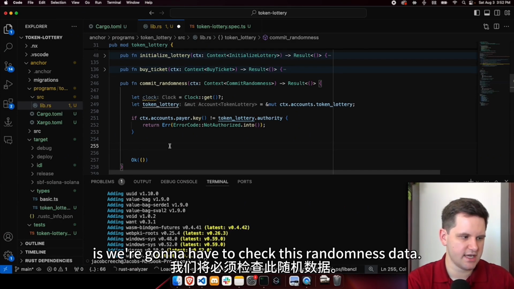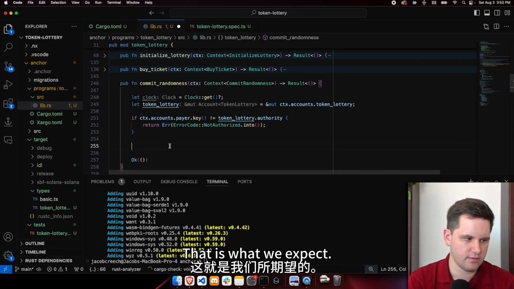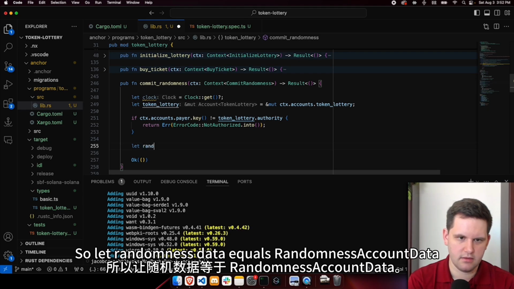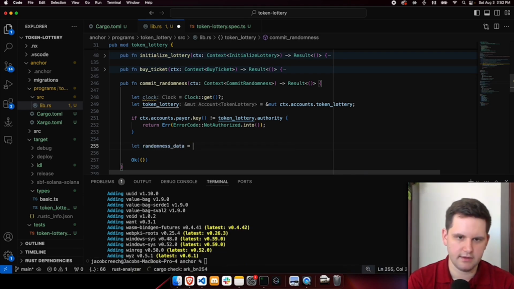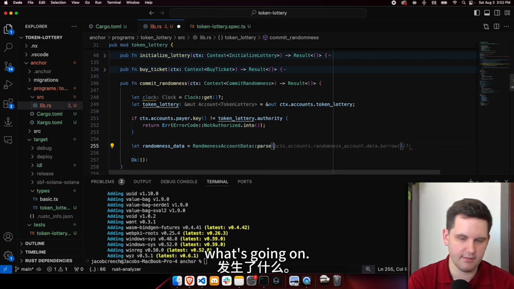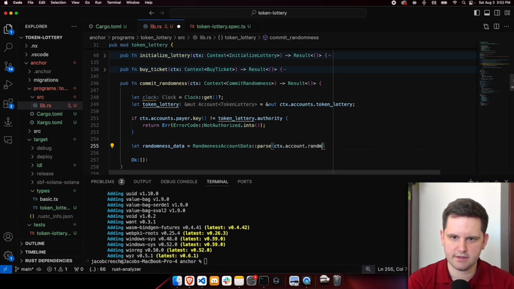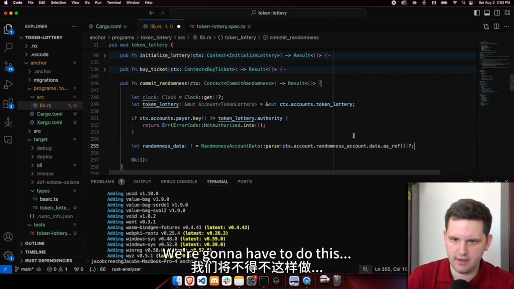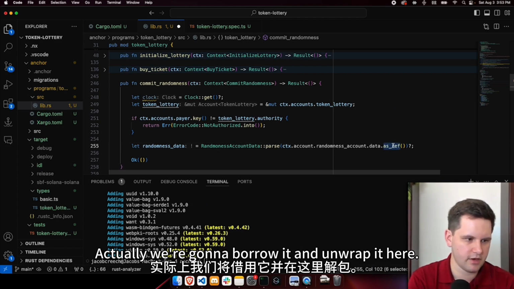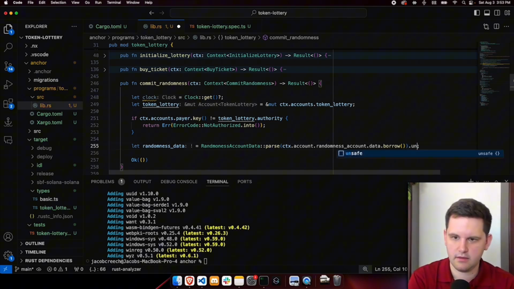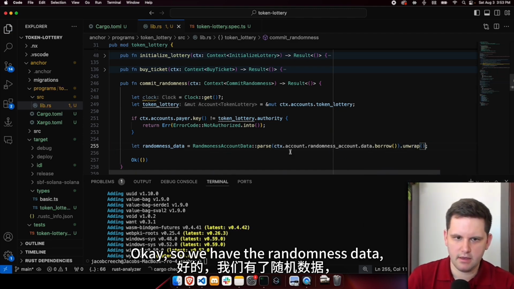So what we're going to have to do is check that this randomness data is what we expect. So let randomness data equal randomness account data, and we have to parse it because we need to make sure what's going on. So accounts.randomness account data as ref. Actually, we're going to borrow it and unwrap it here. There we go. Okay, so we have the randomness data.